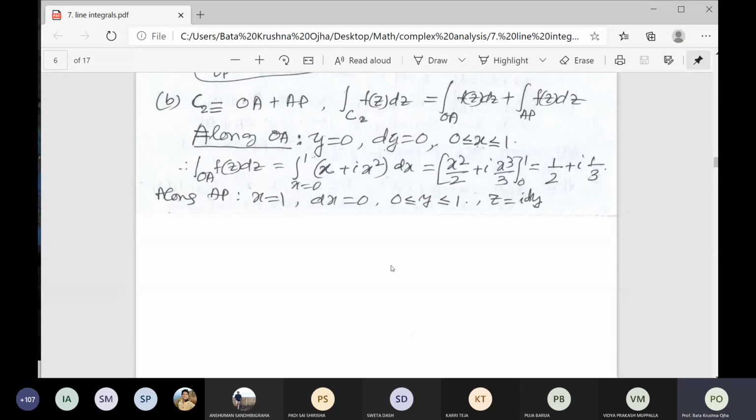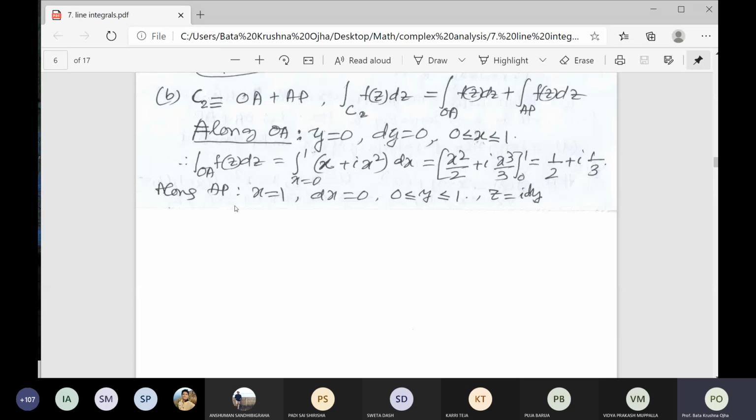Or you do along the curve AP. You integrate over the curve AP. The equation of AP is x is equal to 1, you write. There is a vertical line, x is equal to 1. dx is equal to 0. And on that vertical line, what is the variation of x? x is equal to 1 fixed. Variation of y is 0 to 1.